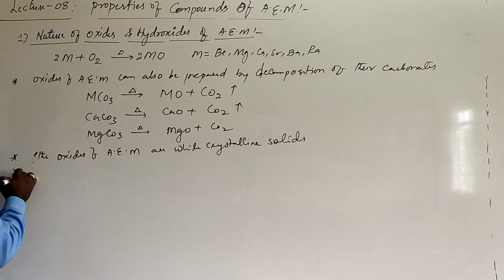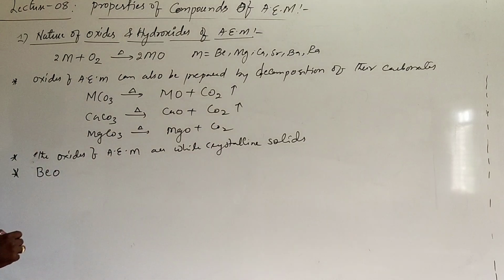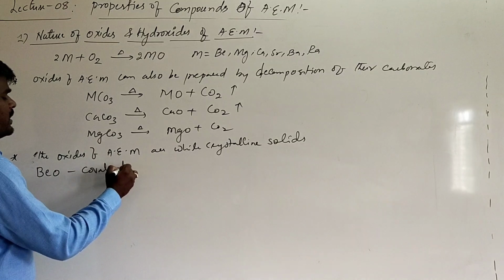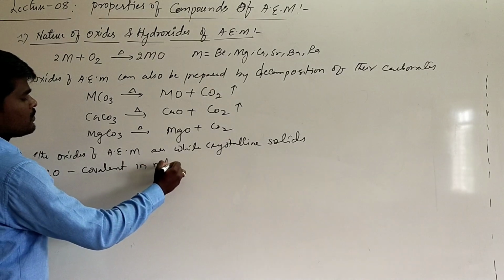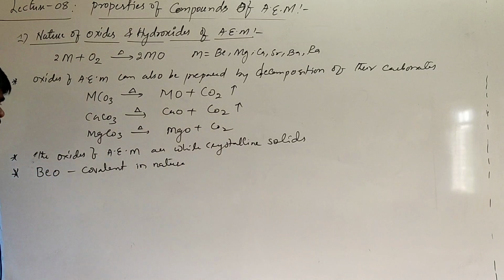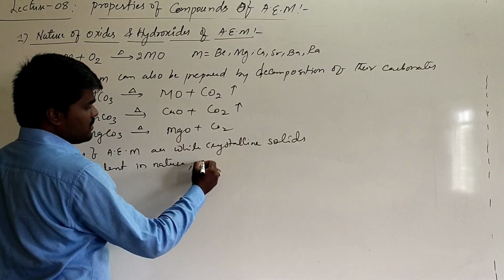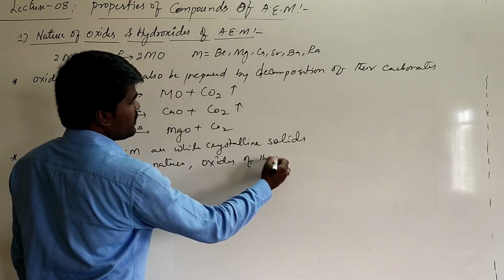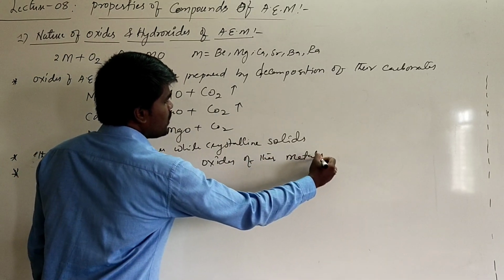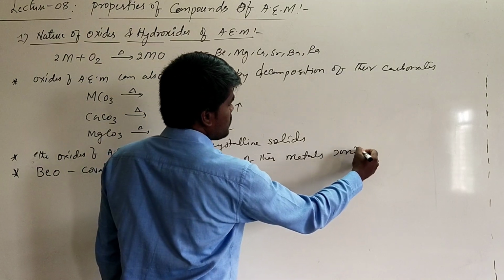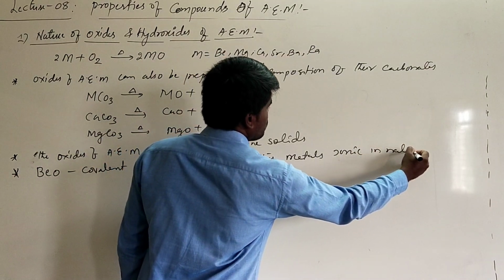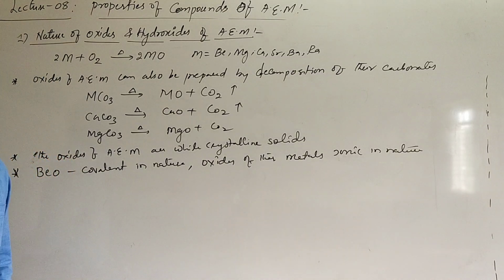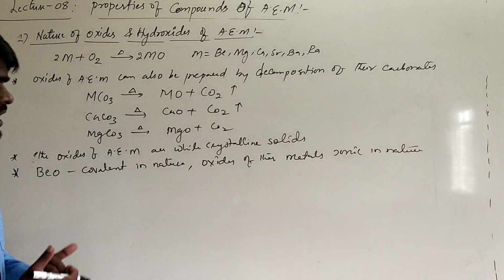Among these oxides, beryllium oxide is covalent in nature, and the oxides of other metals are ionic in nature. Because of the smaller size of beryllium and high polarization power, beryllium oxide is covalent